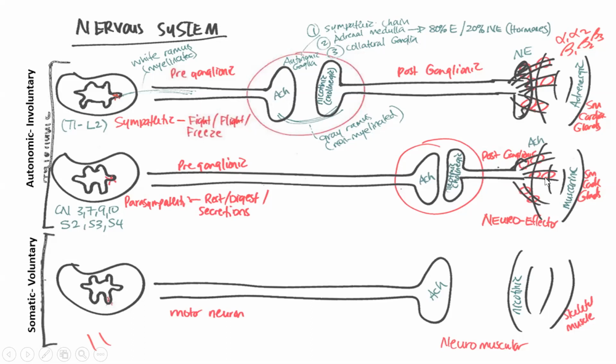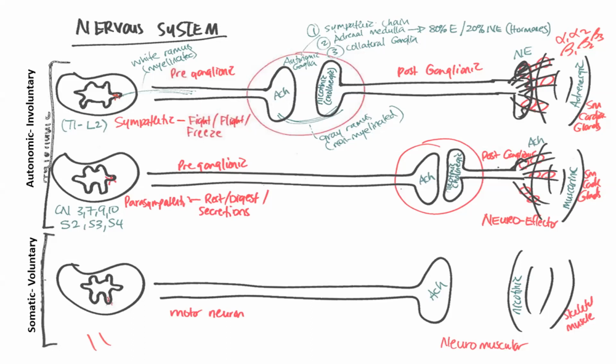Let's describe what some of the effector tissues are for the autonomic nervous system. Those are going to be our involuntary tissue. So smooth muscle, cardiac muscle, glandular tissue, and then in the case of the sympathetics, adipose tissue as well. And so those are going to be tissues that we don't have voluntary control over and that are under the influence of the parasympathetic and sympathetic system.